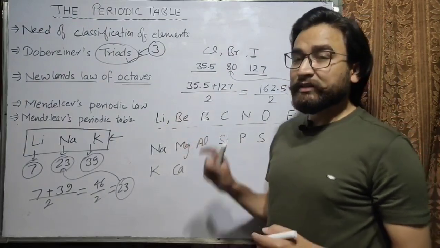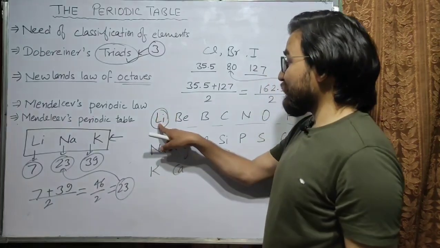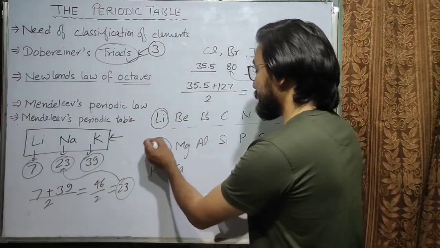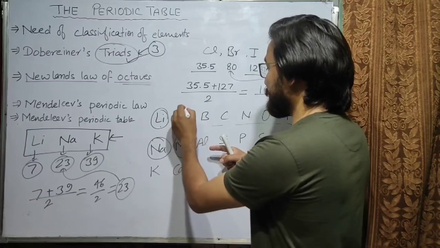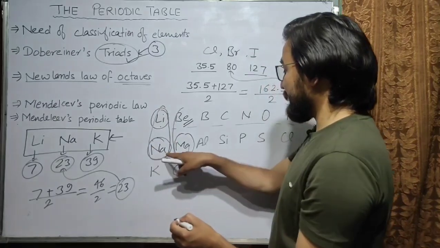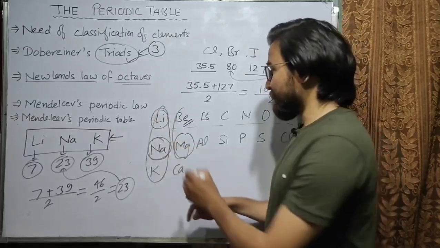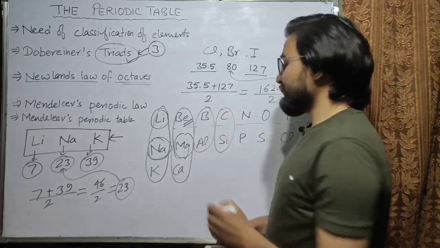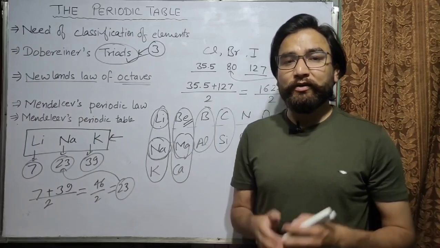Now if you see this classification, the property of every eighth element. If you count from here 1, 2, 3, 4, 5, 6, 7 and 8, this is the eighth element from here. So the property of this element and this element will be the same. If you count from here again 1, 2, 3, 4, 5, 6, 7, 8, these three elements will have the same properties. Similarly, these elements will have the same properties. So this was Newlands' law of octaves.